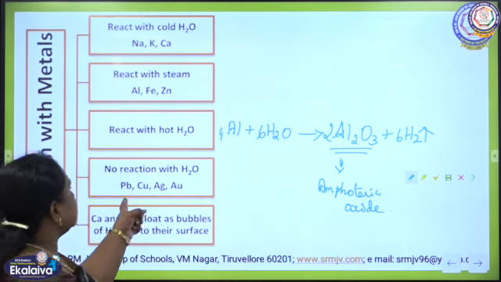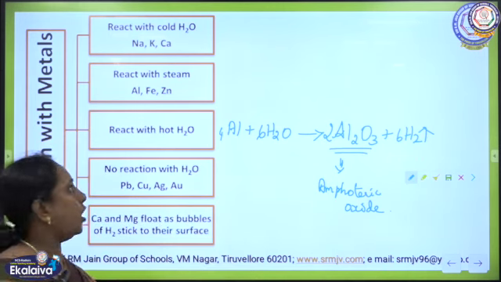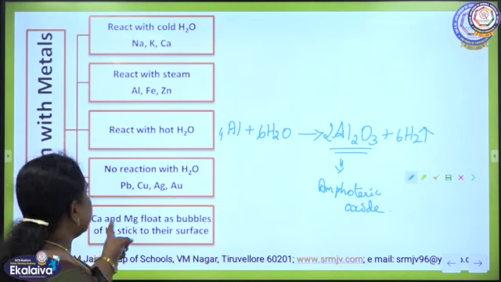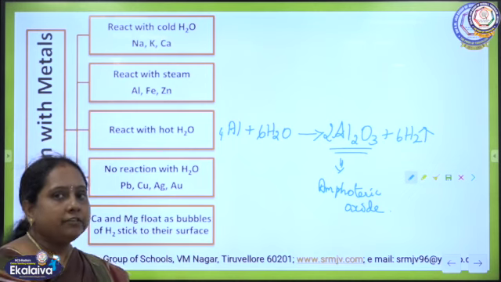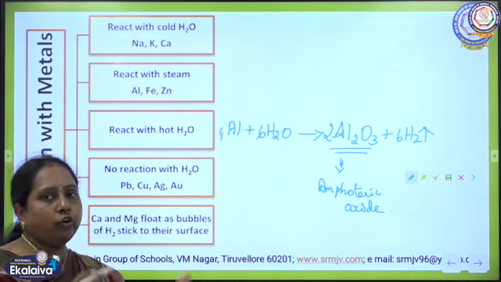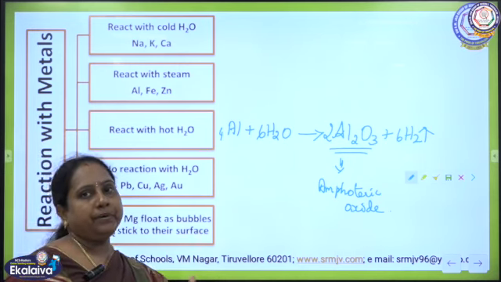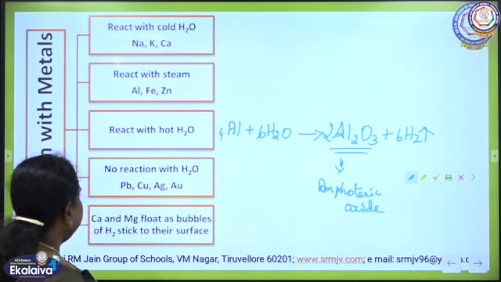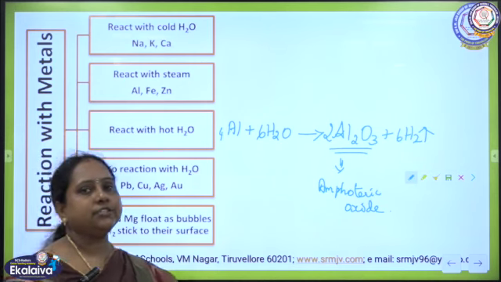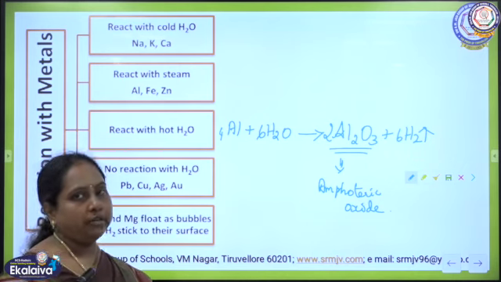And metals like lead, copper, silver will not show reactivity towards water. Calcium and magnesium are the metals that, when immersed in water, first go deep, collect bubbles of hydrogen and come and float on the surface, and then they react with the oxygen present in the atmosphere and produce their oxides. So this is how we get the oxides of metals when they are treated with water.